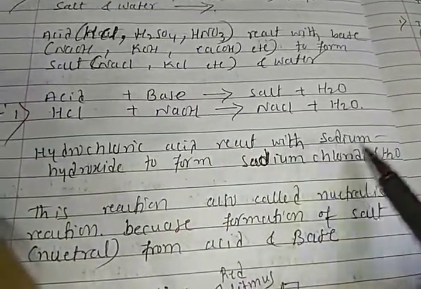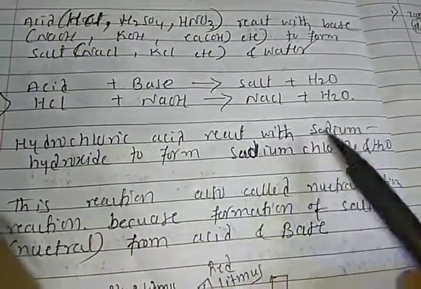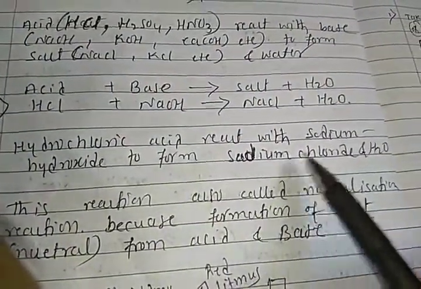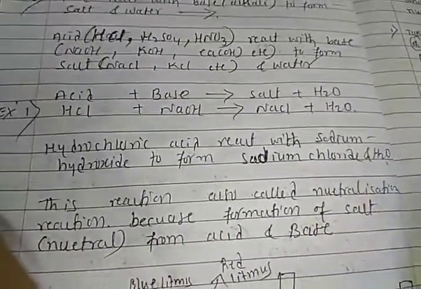Hydrochloric acid reacts with sodium hydroxide. This hydrochloric acid reacts with the sodium hydroxide to form sodium chloride and water. Right, students? This reaction we call a neutralization reaction. This is one of the important points.